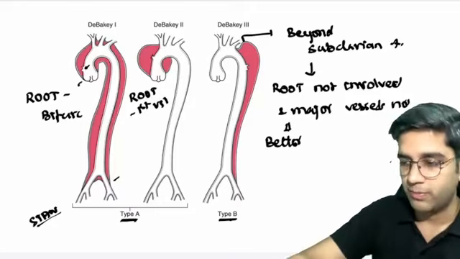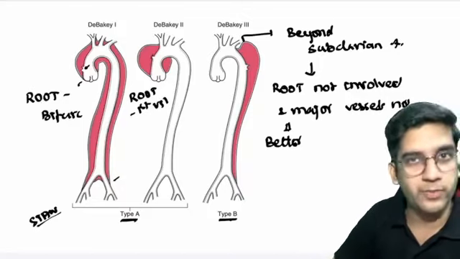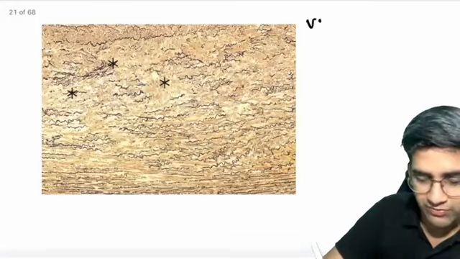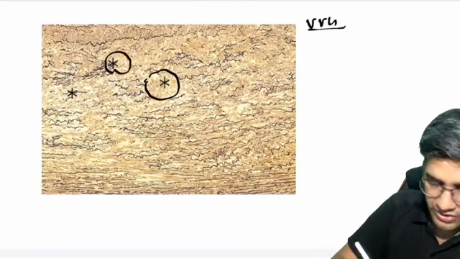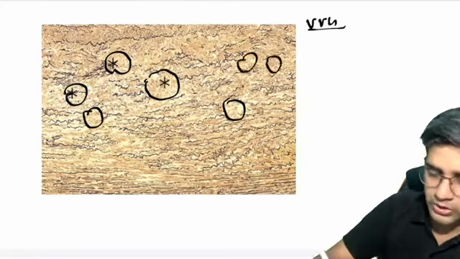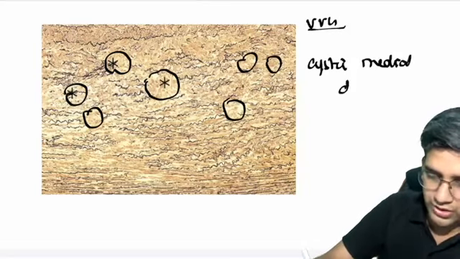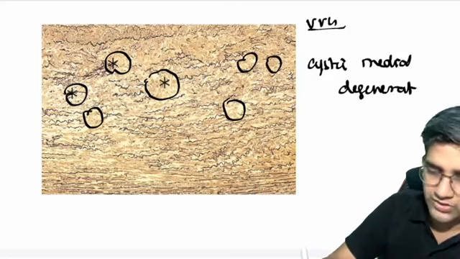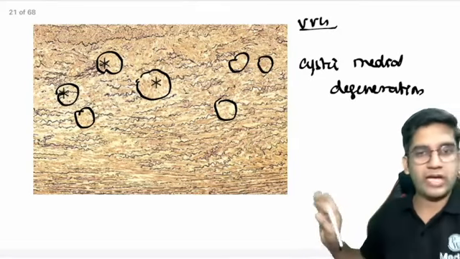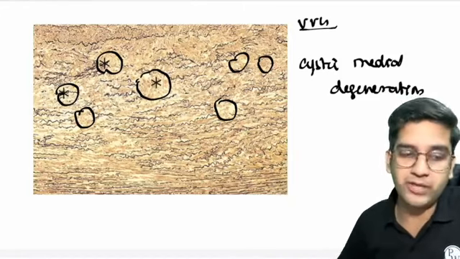So we know about the pathogenesis. We know a little bit about the medical management for Marfan's as well. We also know how the patient will present. We know the classification. Microscopy we already saw. This is what's going to happen. Same VVG stain, silver stain. You can see cyst-like areas of degeneration. There are multiple areas. We call this cystic medial degeneration of the aorta. Whatever the etiology, be it hypertension or Marfan's, aortic dissection will have cystic medial degeneration.